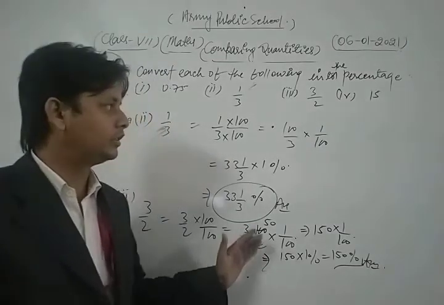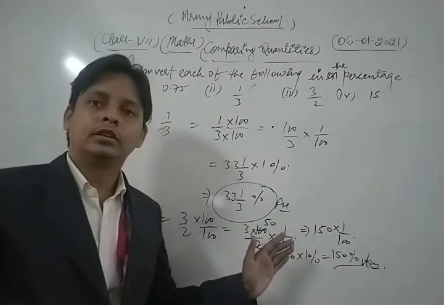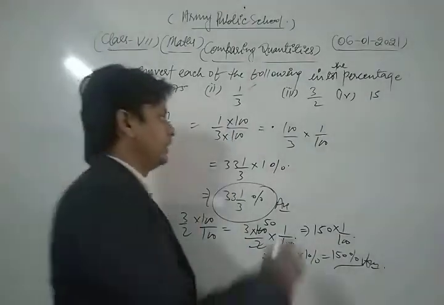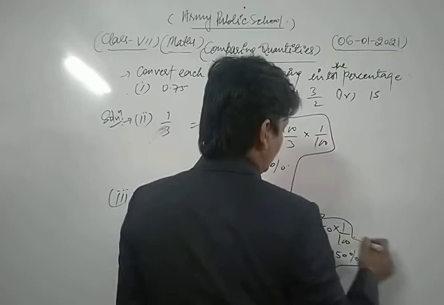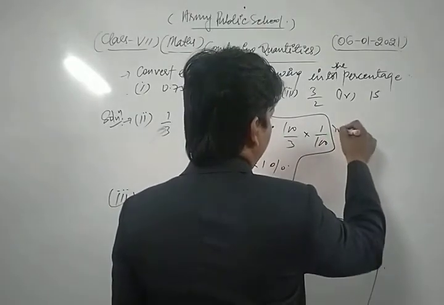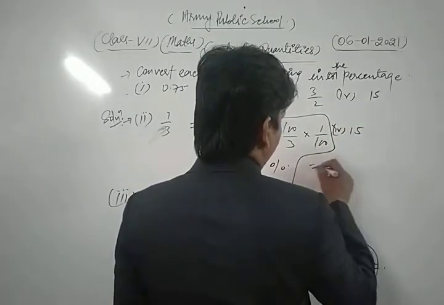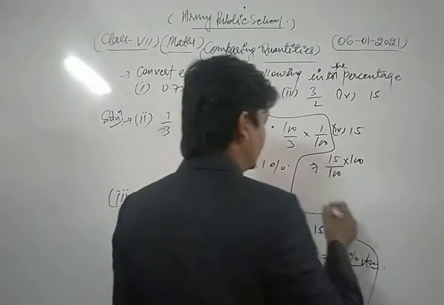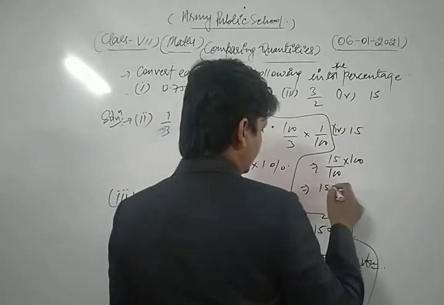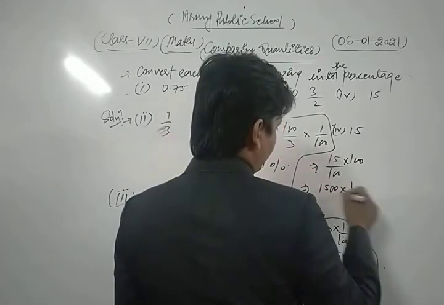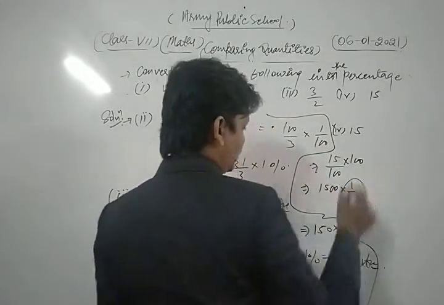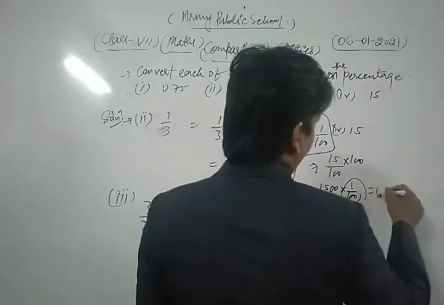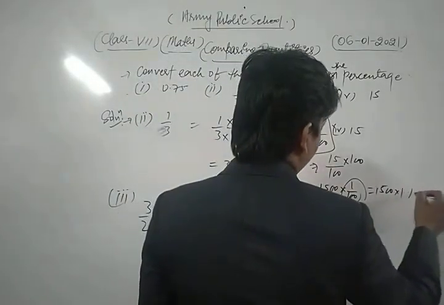So in this way, dear friends, this is the method to convert any given value into the percentage. Similarly, we take and solve the last part of this question, which is 15. We multiply both the numerator and denominator by 100. So we write 1500 into 1 upon 100 in this way, and the concept of 1 upon 100 is 1%. So here we write 1500 into 1%, that is what?